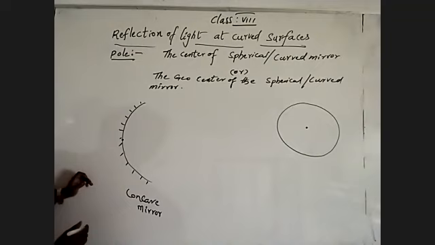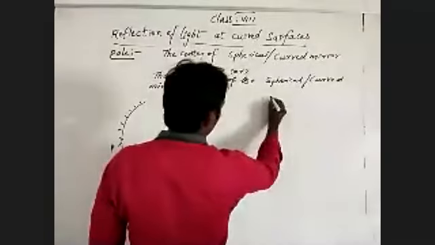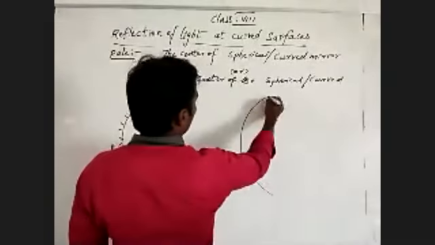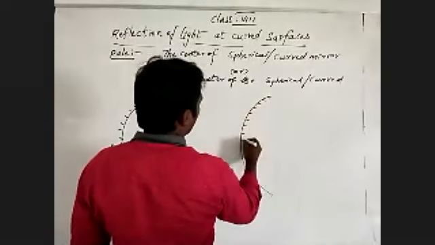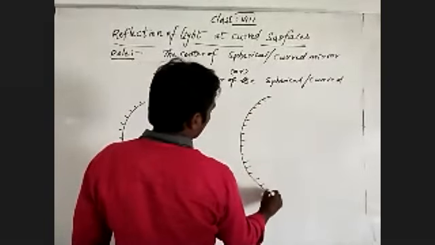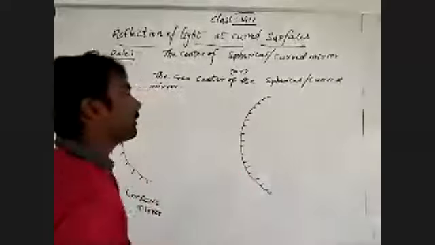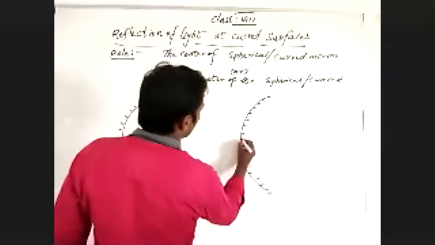Similarly, consider this: it is an outer curved surface. If you are finding it difficult, I will show it to you. See here, this is the outer curved surface, this is the reflecting outer bulge. So this is the pole.